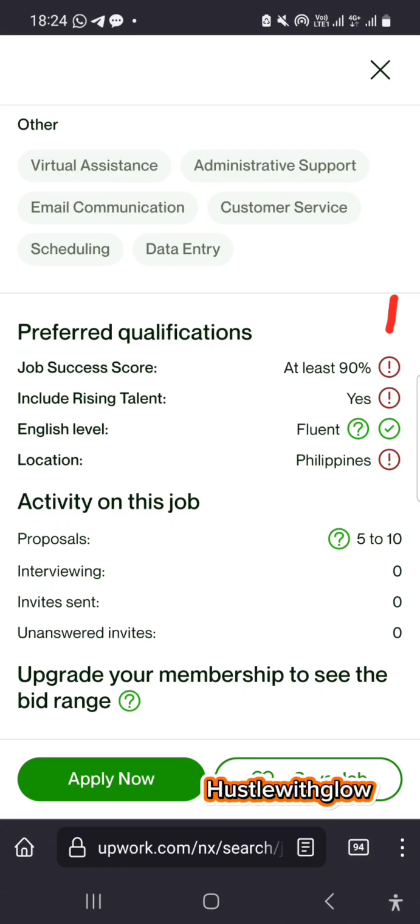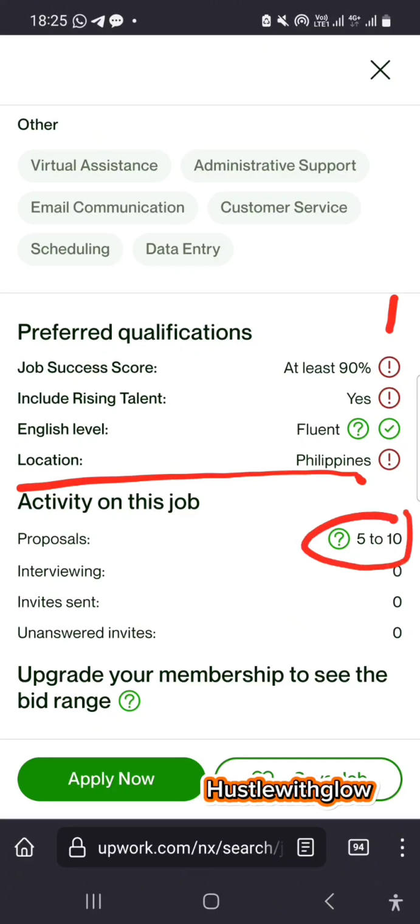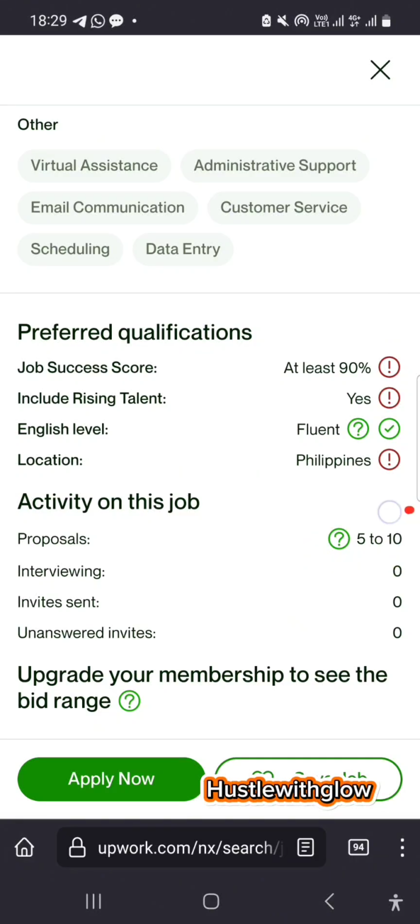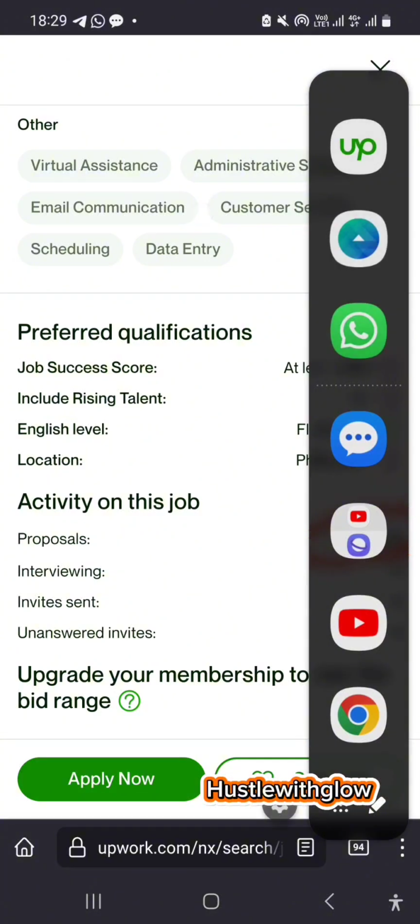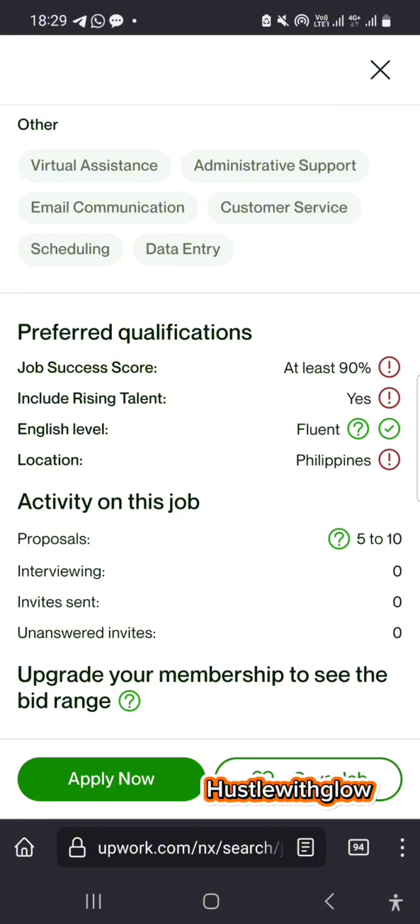Okay, and here under activity for this job, the proposals that have been submitted are within the range of 5 to 10. Okay, and nobody has been interviewed.